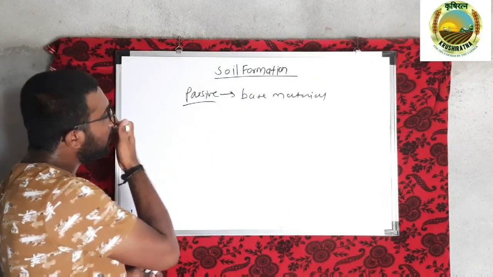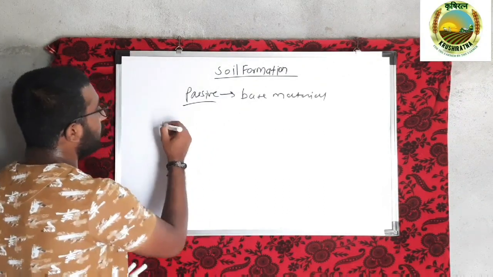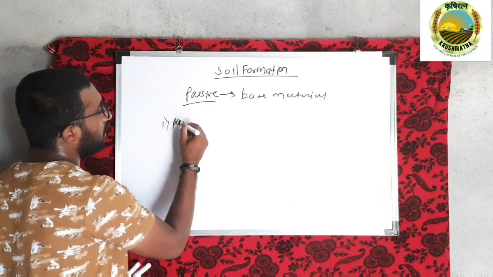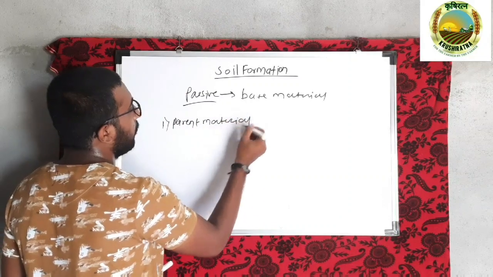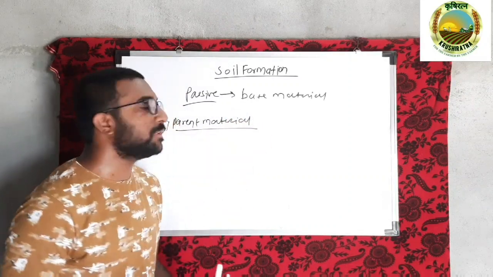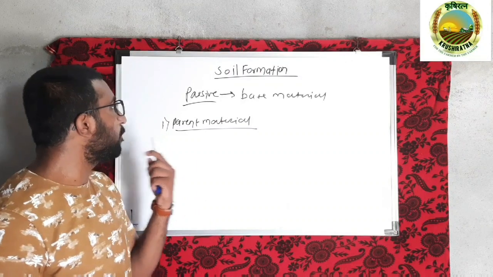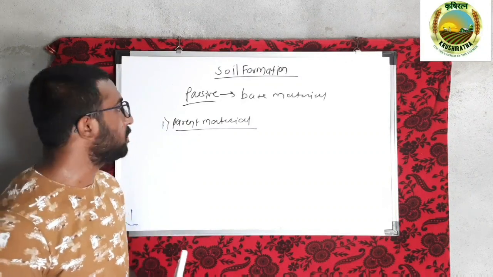The first of these is parent material, which is the most prominent influential factor in the soil formation processes.